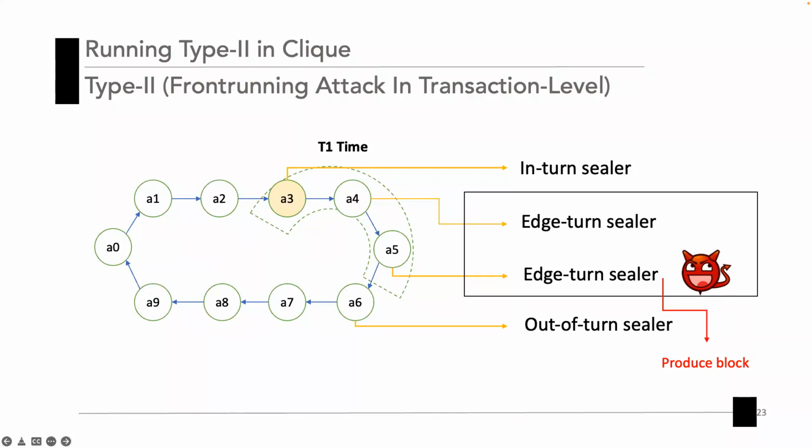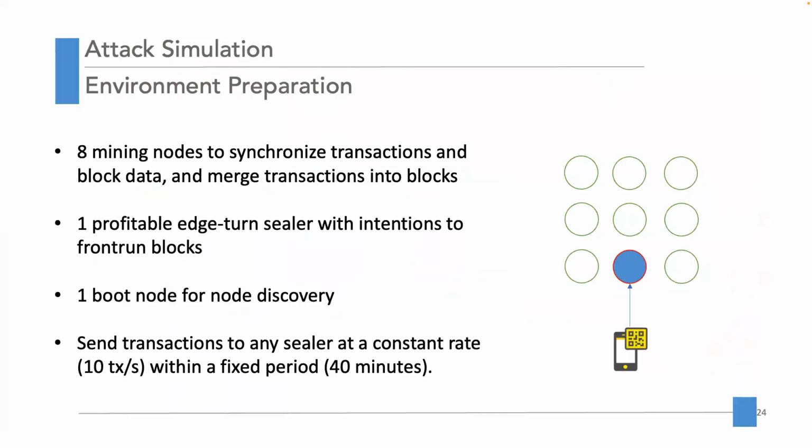Similarly, we apply the attack to the Clique implementation. Here, the leading sealer, sealer 3, has failed, but both sealer 4 and sealer 5 are out-of-turn sealers that can propose blocks. But how to ensure that sealer 5 can front-run sealer 4? This is a key point of this attack. To achieve it, an adversary, namely sealer 5, intentionally shortens the delay time so that this block can arrive at other peers faster than the block proposed by sealer 4.